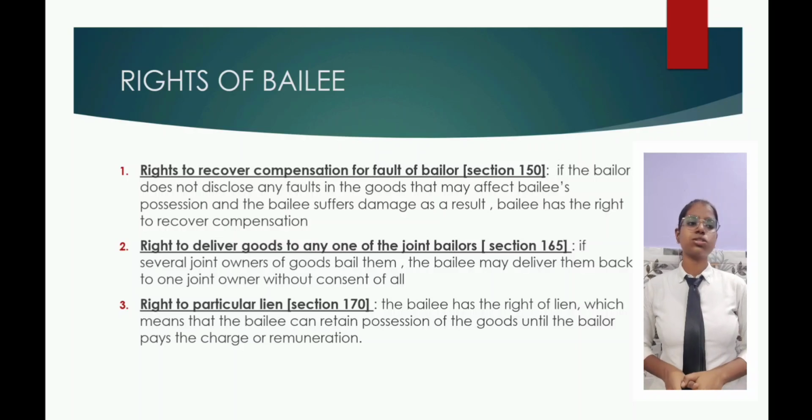If the bailor does not disclose any fault in the goods that may affect the bailee's possession and the bailee suffers damage as a result, the bailee has a right to recover compensation. Second one, right to deliver goods to any one of the joint bailors, Section 165. If several joint owners of goods bail them, the bailee may deliver them back to one joint owner without the consent of all. Third one is right to particular lien, from Section 170 of the Indian Contract Act.